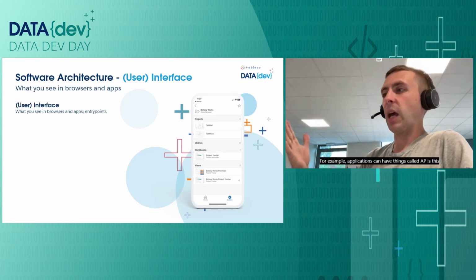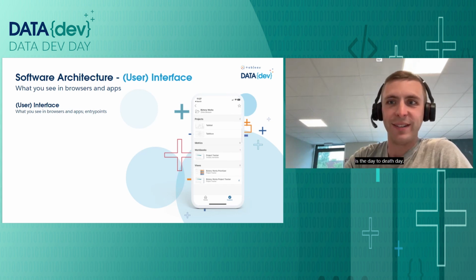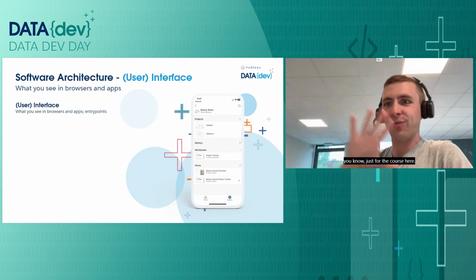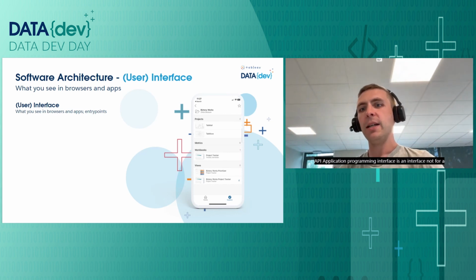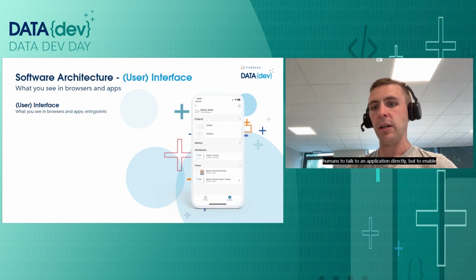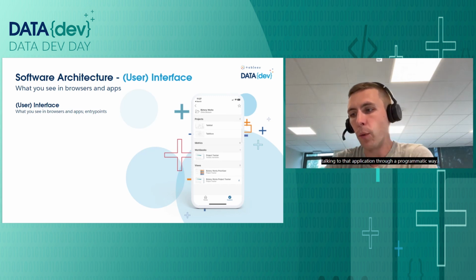For example, applications can have things called APIs. This is DataDev Day, so I'm sure this has been brought up 17 times, but just for the course here, API, application programming interface, is an interface not for humans to talk to an application directly, but to enable talking to that application in a programmatic way.